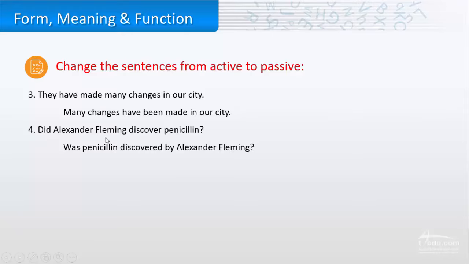Number four, did Alexander Fleming discover penicillin? Was penicillin discovered by Alexander Fleming? So it's a question. We start with verb to be, was, then emphasizing the action, then the agent, Alexander Fleming.